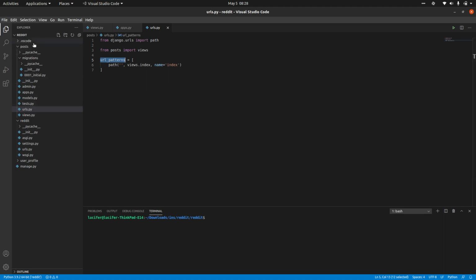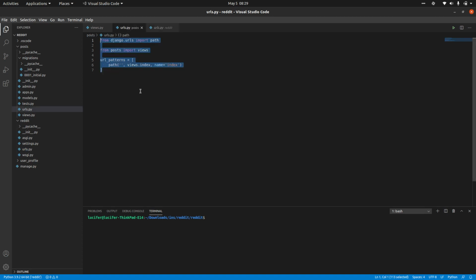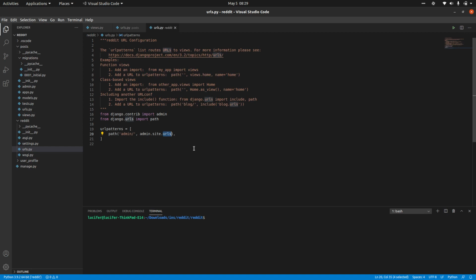In my application posts, we have created the urls.py and added the URL in here, but we haven't integrated this URL in the project yet. These are my project URLs. We have to include these URLs in my project URLs.